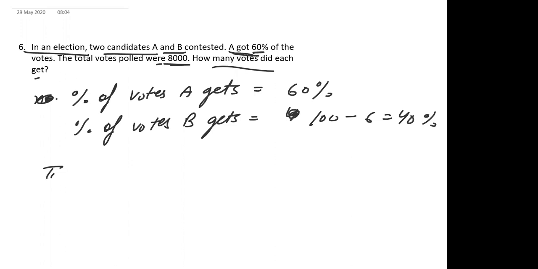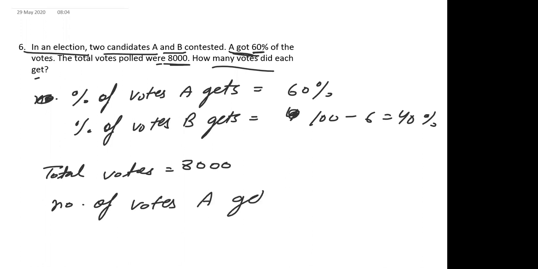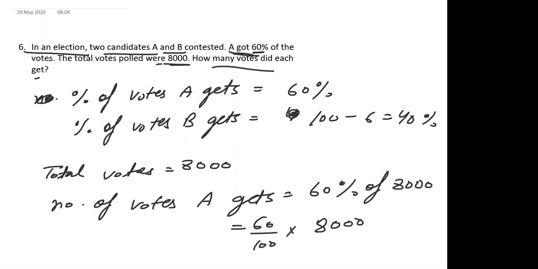So total votes is equal to 8,000. So the number of votes A gets is equal to 60% of 8,000. Now find this value. 60 upon 100 into 8,000. What will you get? 0s cancel each other.